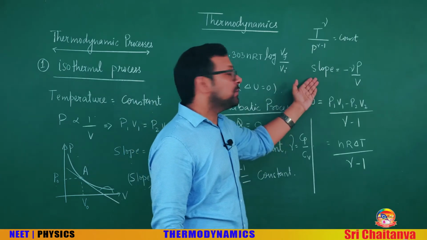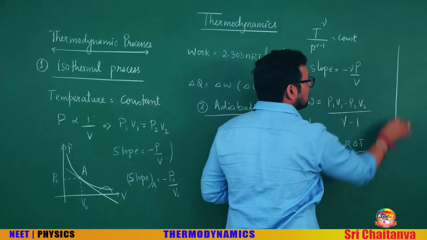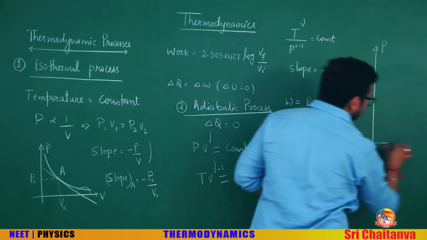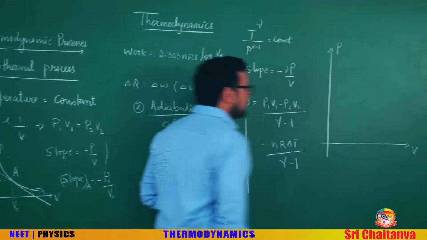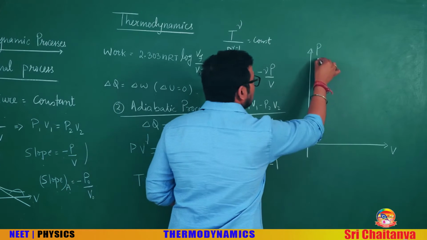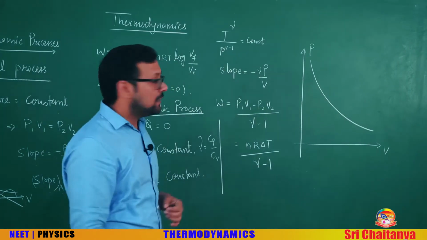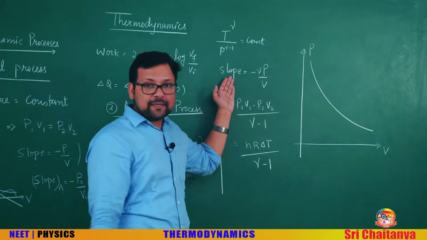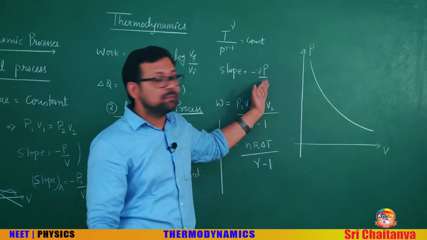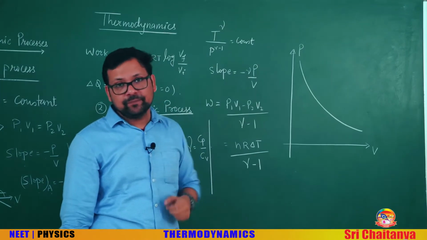What is the slope of adiabatic graph? You can see adiabatic curve is also like this. This is the pressure-volume indicator diagram. It is also a rectangular hyperbola, but the slope of adiabatic is minus gamma P by V. That was the slope of isothermal multiplied by gamma. So it is steeper.